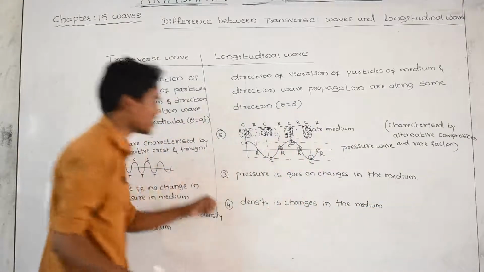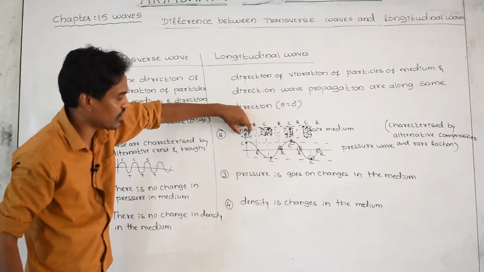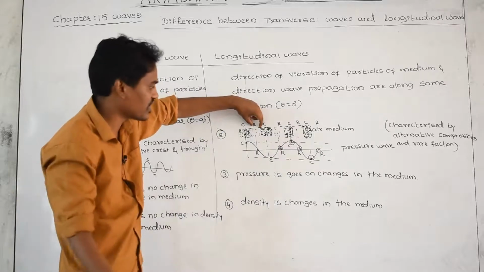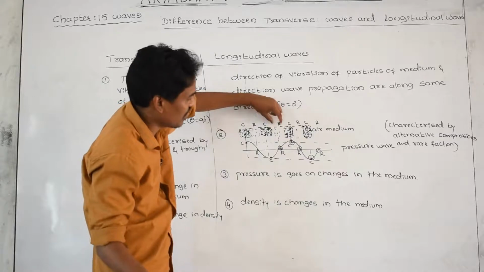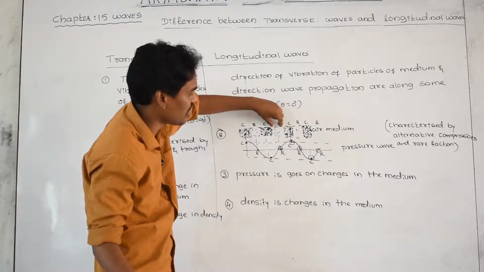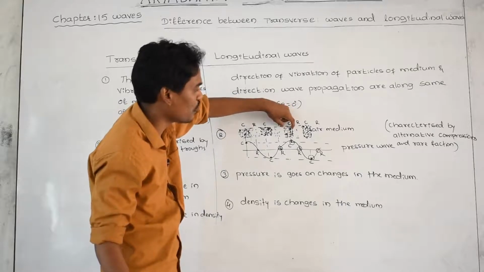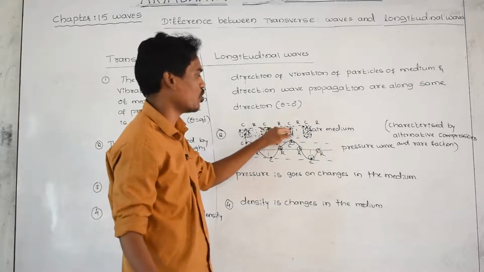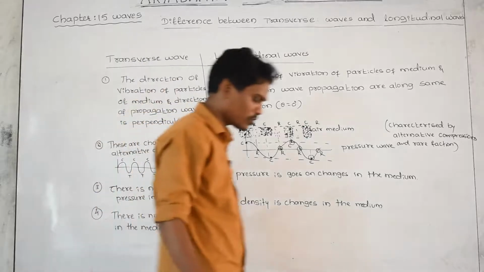How come that is? Let us see. More particles, more mass, more density here. Lesser number of particles here, lesser mass, lesser density. More density, less density, more density, less density. Yes, density goes on changing.